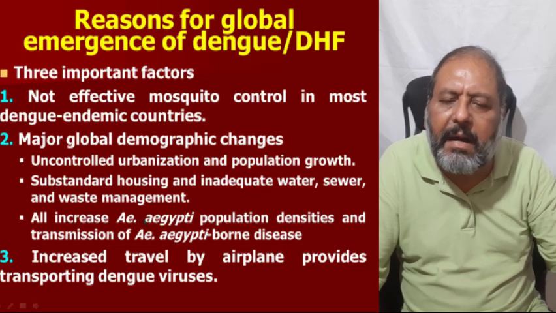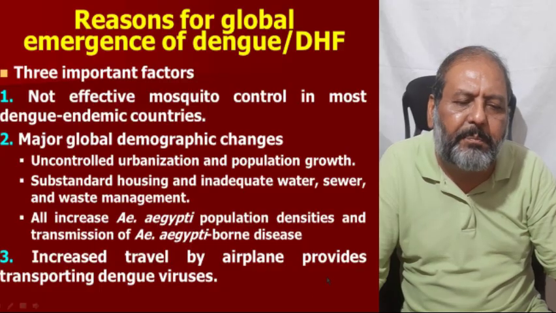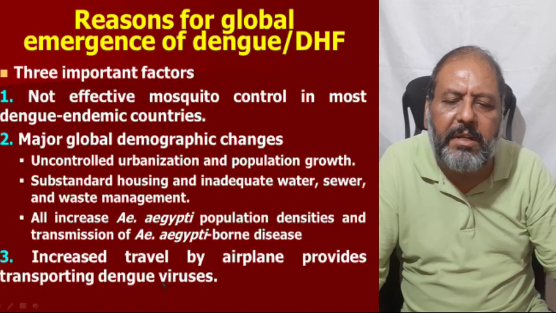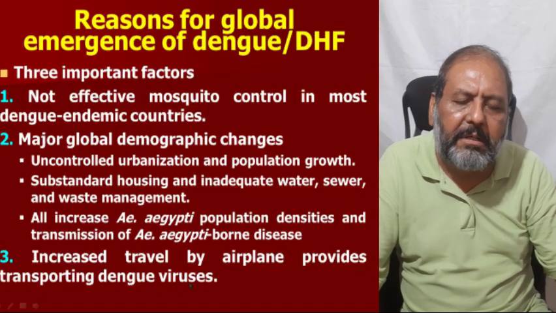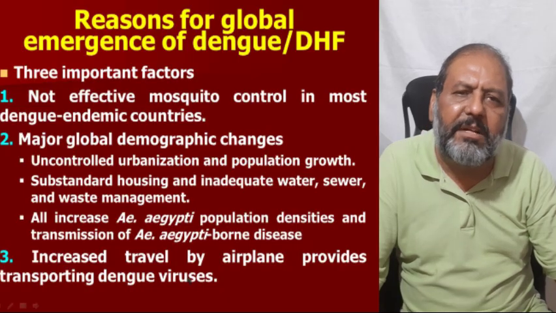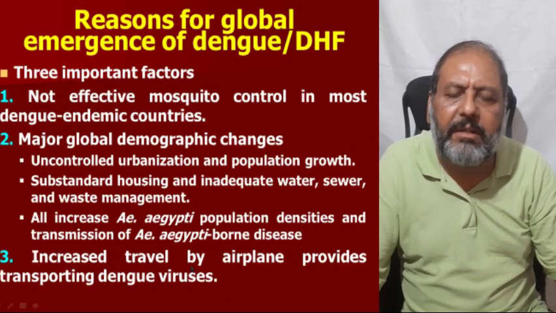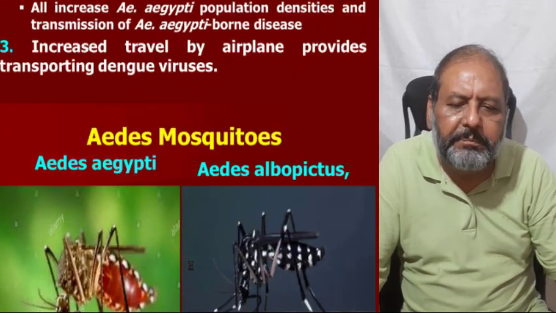Number three is increased travel by airplane, which transports the dengue virus from the tropic and subtropic regions to the temperate regions and other countries where it has never been seen.